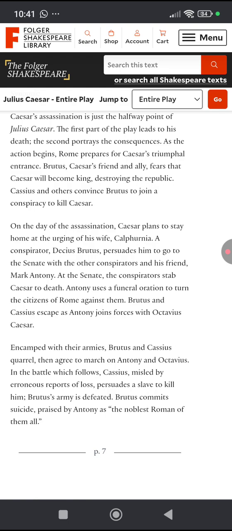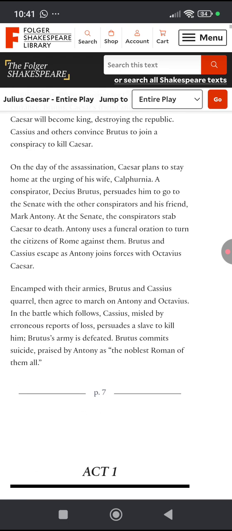A conspirator, Decius Brutus, persuades him to go to the Senate with the other conspirators and his friend Mark Antony. So there is a conspirator, one of the enemies of Caesar, who persuades him to go to the Senate. The Senate is the Parliament House, the Capitol, and Decius Brutus persuades Caesar to go to the Senate with his friend Mark Antony. Mark Antony is a close friend of Julius Caesar. At the Senate, the conspirators stab Caesar to death. So the conspirators, they kill Caesar.